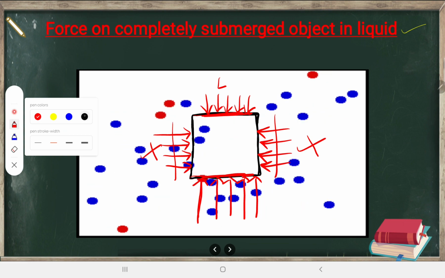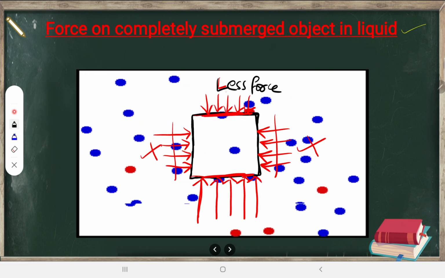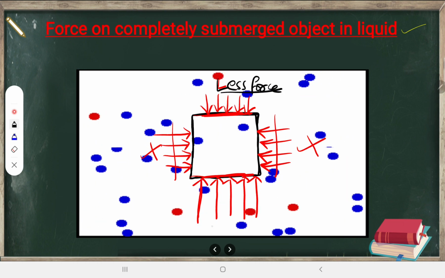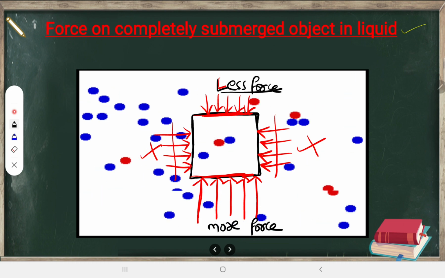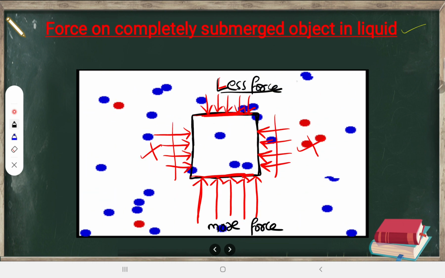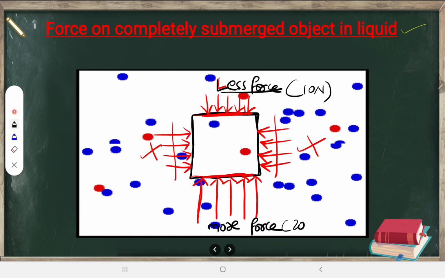What is the meaning of this? The meaning of this is that it is experiencing very little force from the top. Now how about from the bottom? From the bottom it is experiencing more force. For example, if this less force is 10 Newton, we can consider this to be 20 Newton or 30 Newton.